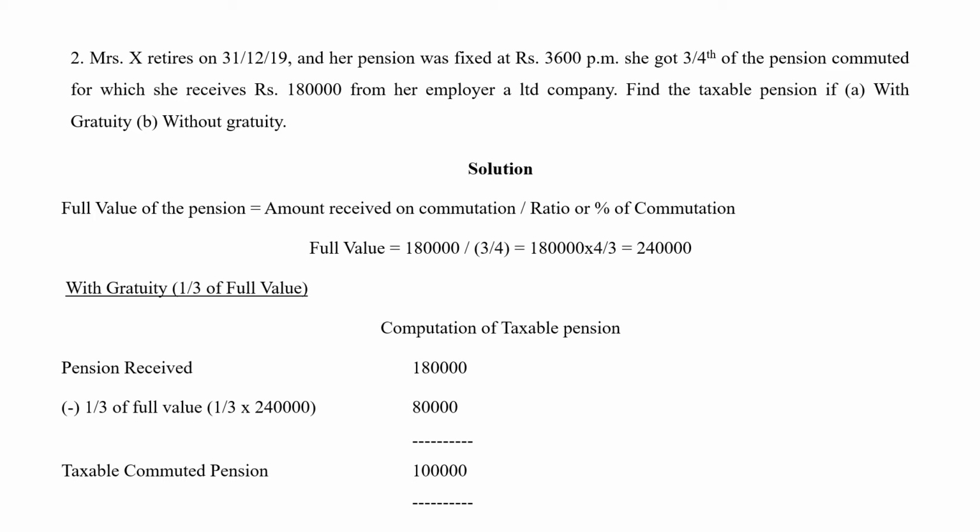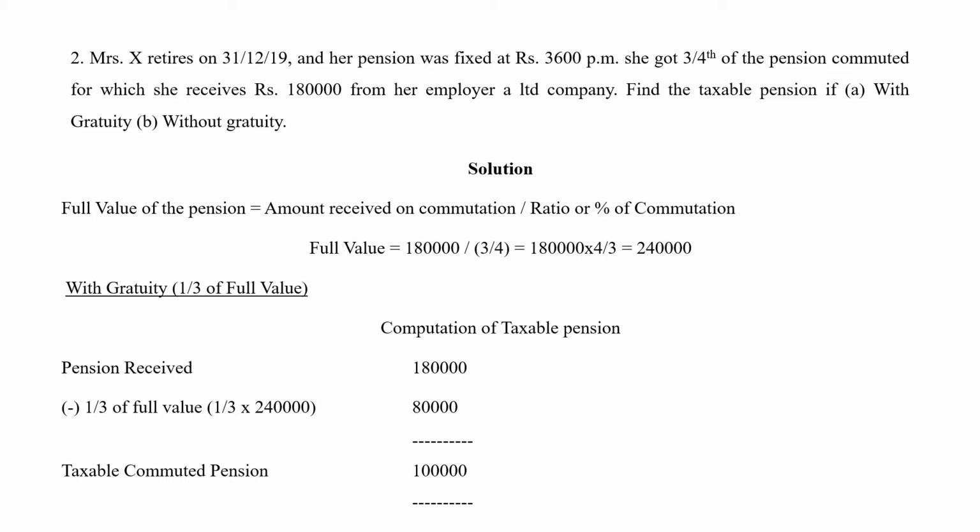So the actual pension amount is 2,40,000, out of which 1,80,000 she is taking as commuted value. Now how are you going to calculate it? With gratuity, 1/3 of the full value is exempted from tax.